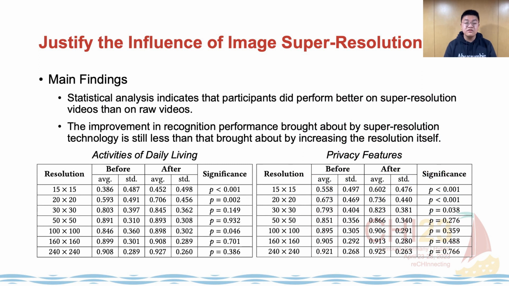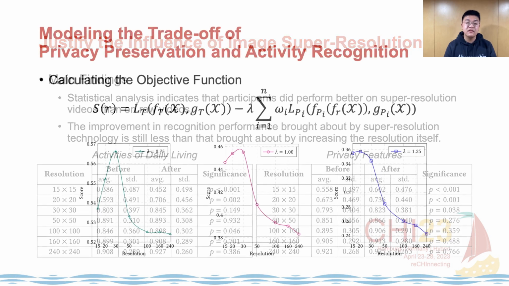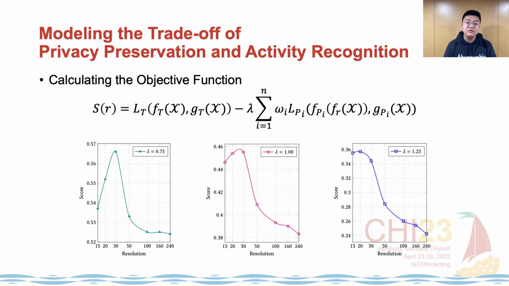Statistical analysis proved that participants did perform better on super-resolution videos than on raw videos. However, the improvement in recognition performance brought about by super-resolution technology is still less than that brought about by increasing the resolution itself.